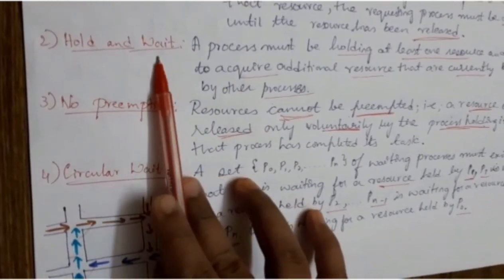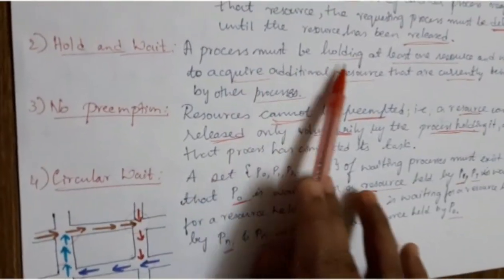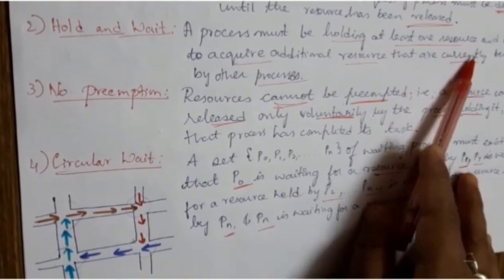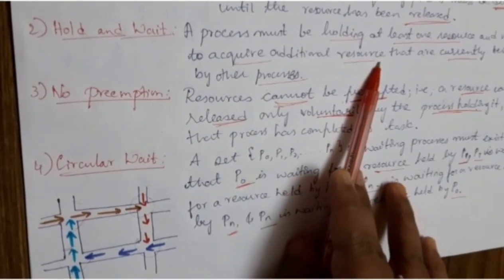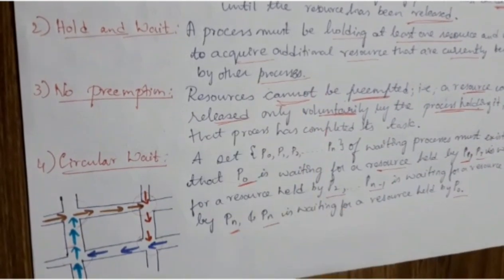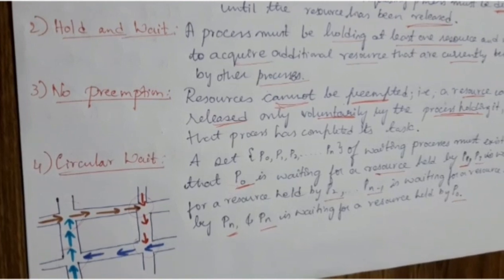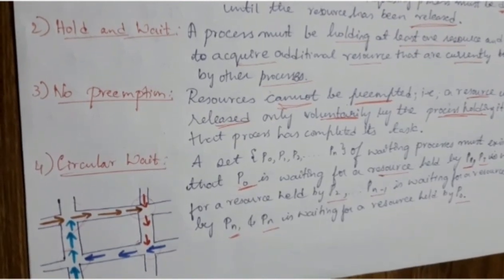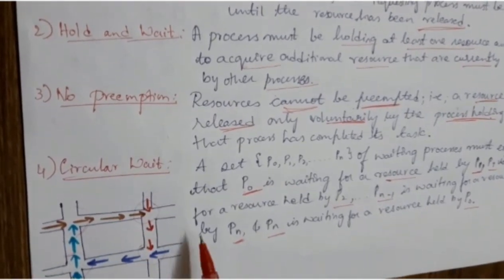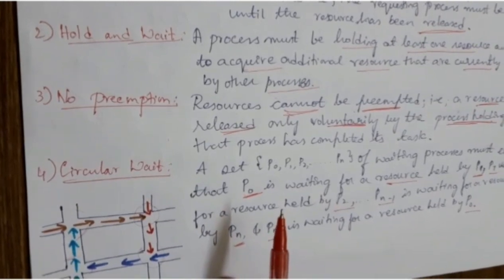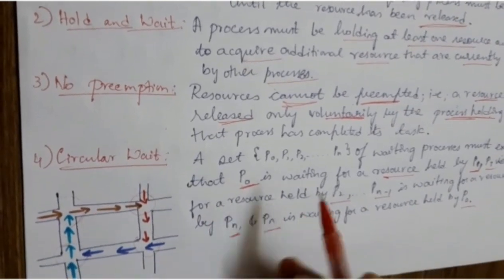Next, hold and wait condition. A process must be holding at least one resource and waiting to acquire an additional resource that is currently being held by another process.